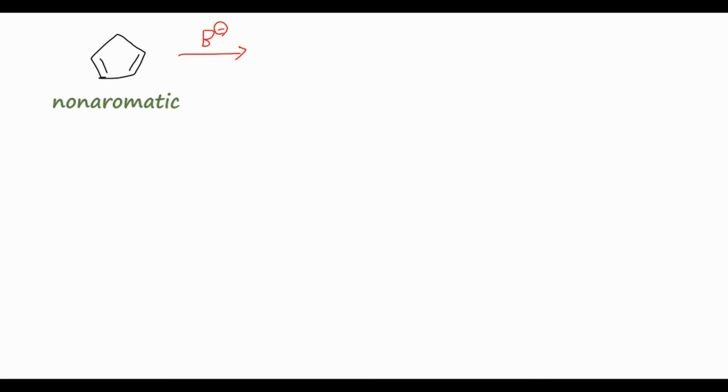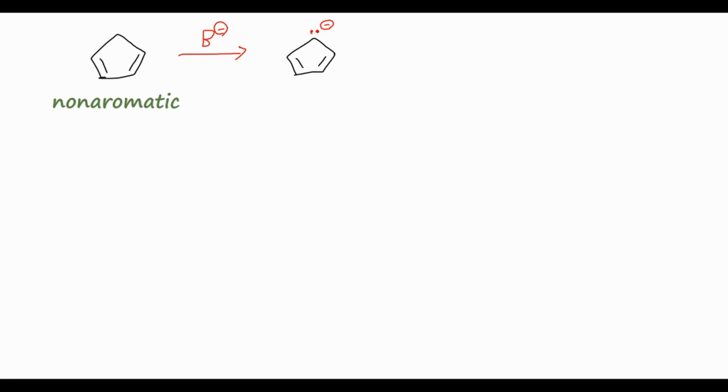So what that means is we can end up with this anion, so the conjugate base of cyclobutadiene, where now we still have these two double bonds, but now we have a lone pair on that carbon, and with that lone pair again a negative charge. And if you remember from my video on carbocations, carbanions, and carbon radicals, you might know that this carbanion is going to be much closer to sp2 hybridized than sp3. What this means is that this lone pair occupies a p orbital that is perpendicular to the plane, instead of maybe an sp3 hybridized orbital.